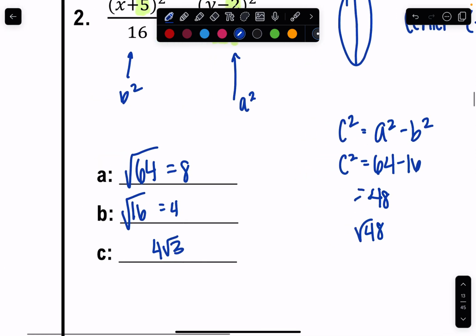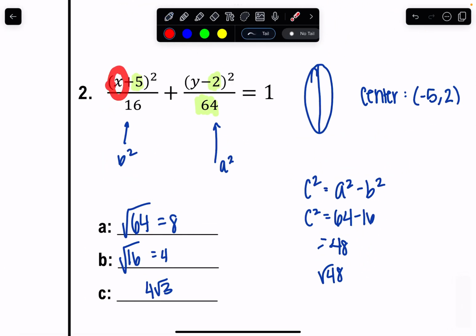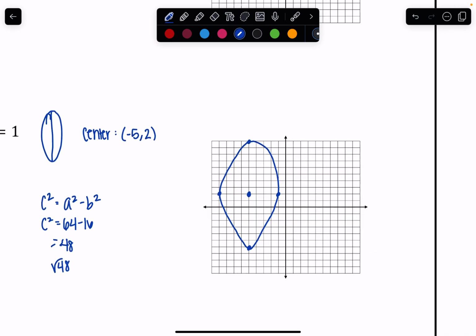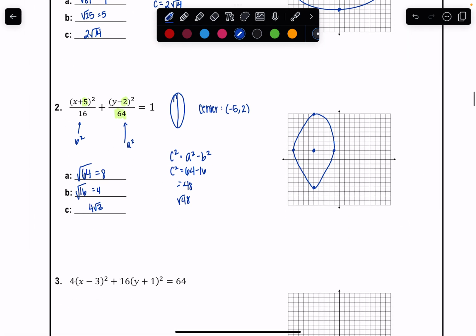I'm then going to go to the left and to the right 4 spaces because that is underneath my x. So that would be movement to the left and to the right. So I can go 4 to the right, 4 to the left. Now I can graph my ellipse here, and there would be my answer. That looks terrible, so if yours looks like that too, that's fine.